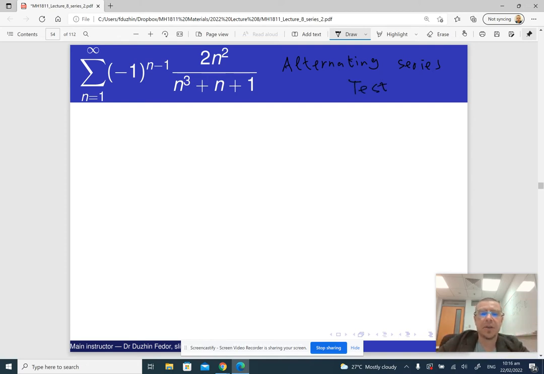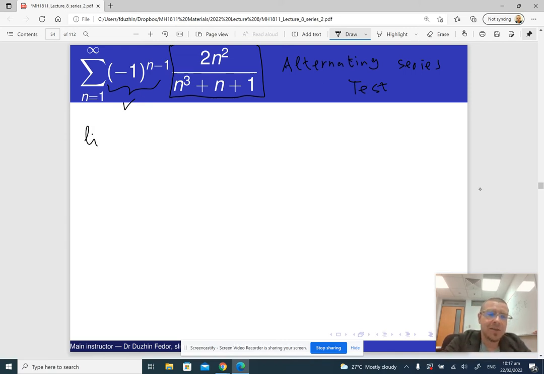So there are three conditions in the alternating series test. The first condition is that we should have the multiplier which produces alternating positive and negative signs in front of our series. And we do have it here. So it is (-1)^(n-1). So check, right? The first condition is checked. The second condition is that the remaining part of the series should have limit 0, and it should be eventually decreasing, right? So let's first check if it has limit 0, because if it does not have limit 0, then our series diverges because of the limit test for divergence.